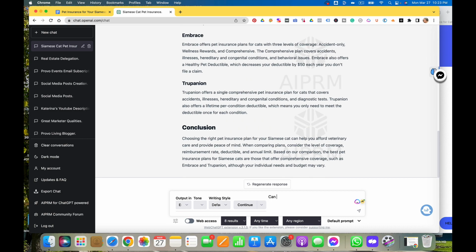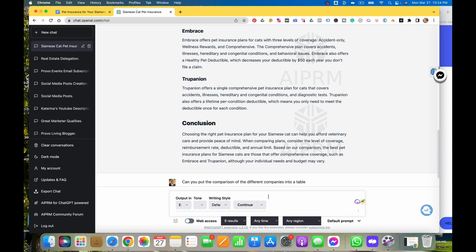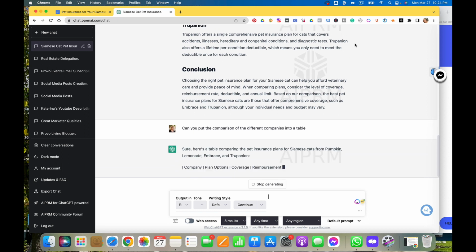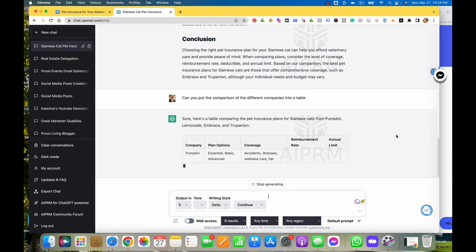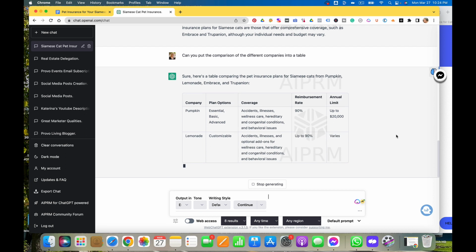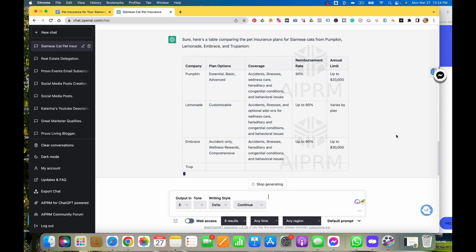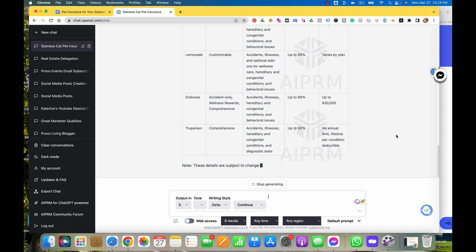can you put the company's comparison of the companies into a table. Oh, I should have, I didn't do my, oh, here we go. So here's a table that it's making. I don't think I'm in ChatGPT 4 either.